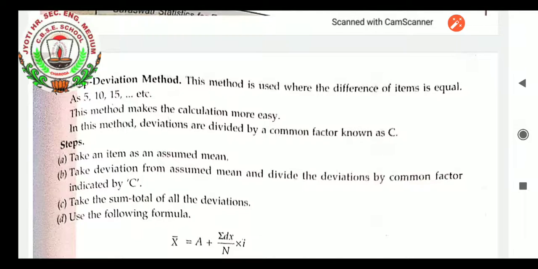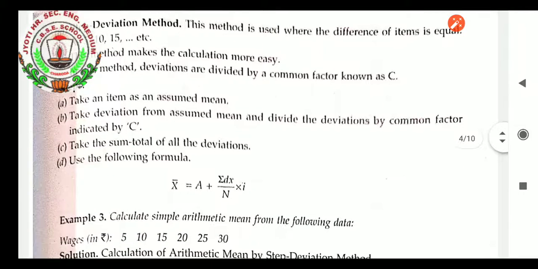Steps: take an item as an assumed mean, take deviations from the assumed mean and divide the deviations by the common factor indicated by C. Take the sum total of all the deviations and use the following formula. Mean equals A plus sum of dx upon n into I.